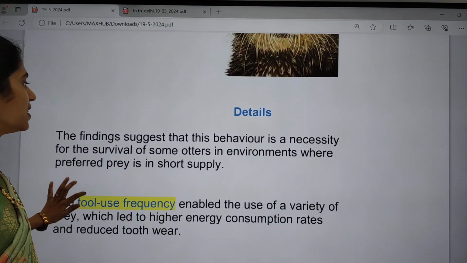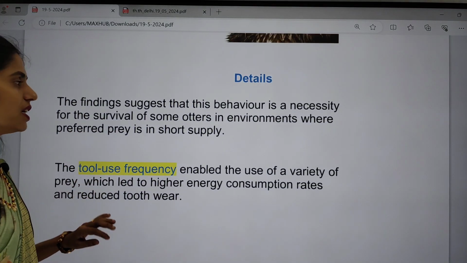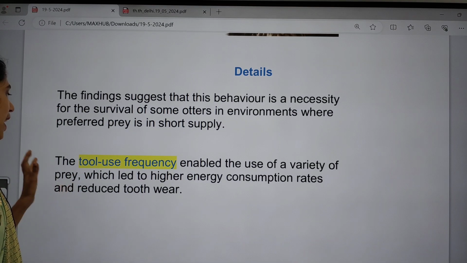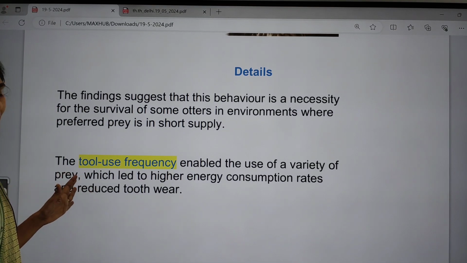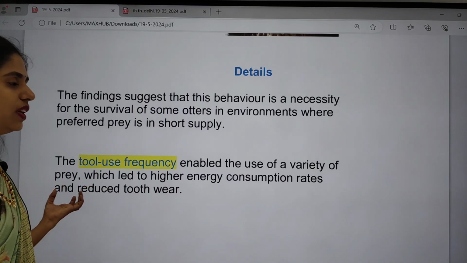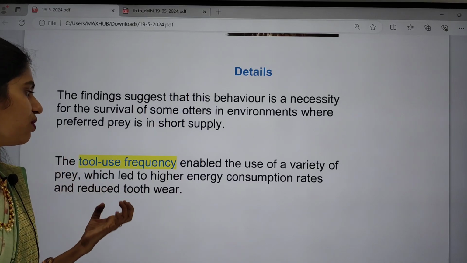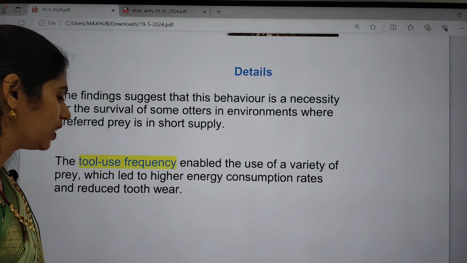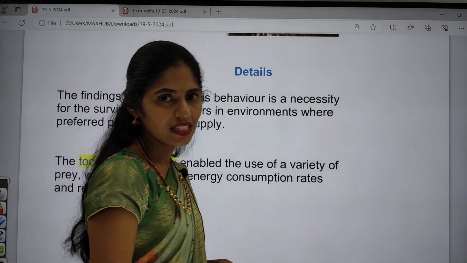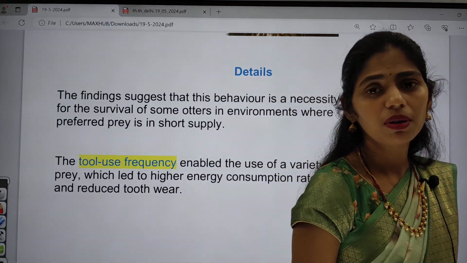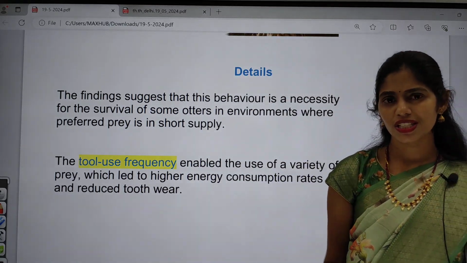The findings suggest that this behavior is very important for the survival of some otters. The tool use frequency will be helpful for them to get a variety of prey, and that will lead to the saving of energy, and even reduce tooth wear. These are some important things which are mainly said in this article, and these are the important current affairs from our today's newspaper, and today's Sunday.